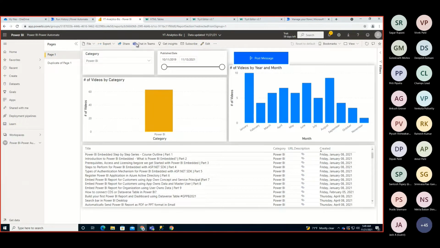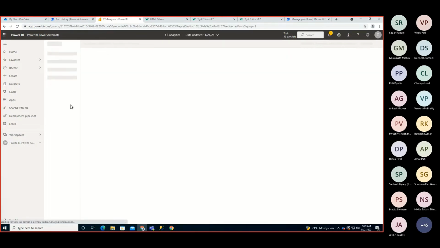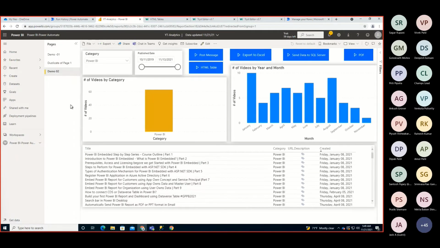Now let's move towards our second use case. I already built a couple of use cases just for time saving, which I'm going to cover.